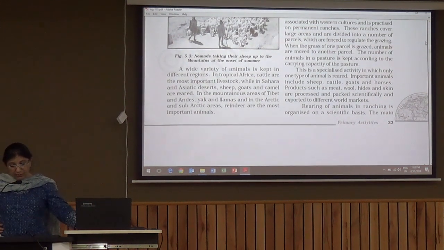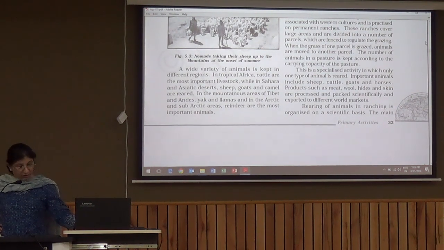Most important animals are sheep, cattle, goats and horses. Again, it depends on the temperature conditions and the native animals of that area. Products such as meat, wool, hides and skin are processed and packed scientifically and exported to different world markets.